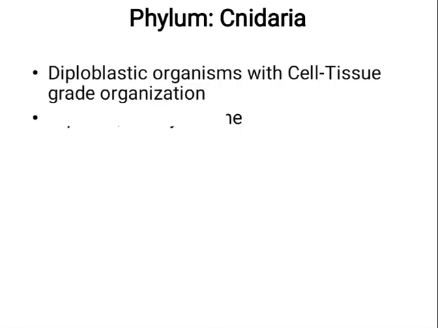The next phylum that we will be learning is phylum Cnidaria. Cnidarians include different types of organisms. They are diploblastic. Diploblastic in the sense the body is made up of two layers. So have you noticed, from cellular grade these animals are slowly developing something called an aggregate of cells or tissues.